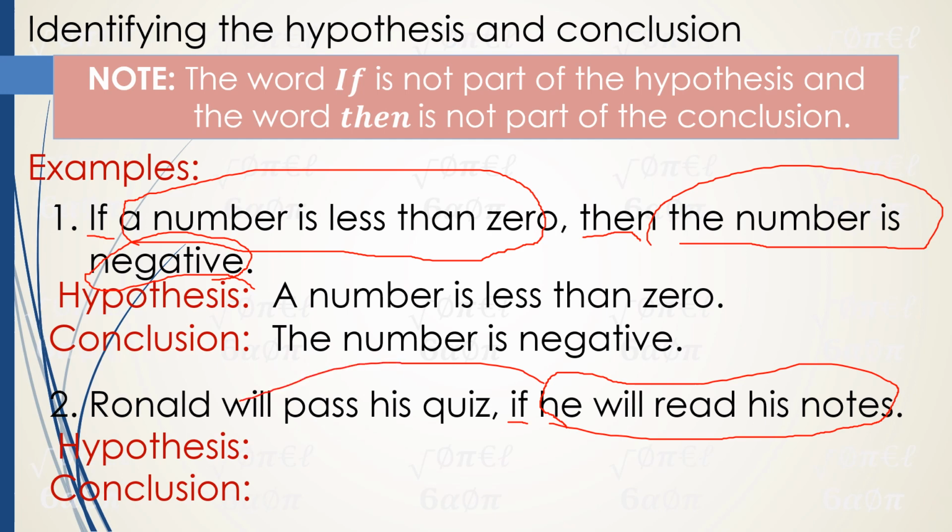So, para tayong nag-aaral ng English dito, no? Ang subject nun ay si Ronald. So, therefore, Ronald will read his notes. Yung ating hypothesis. Pwede naman nating sabihin he, kaya lang medyo magulo sino yung tinutukoy na he dyan, no? So dapat sana ay hindi tayo gumagamit ng mga pronouns. So kung merong subject na binigay, yung pangalan mismo ng subject. So that is Ronald. So Ronald will read his notes. That is the hypothesis.